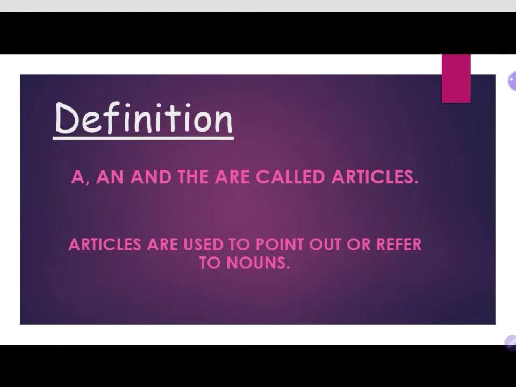So what we have seen yesterday, we'll just take a quick recap. What was the definition of article? A, an and the are called articles. Articles are used to point out or refer to nouns. They are used to point out nouns, and they also refer to nouns.